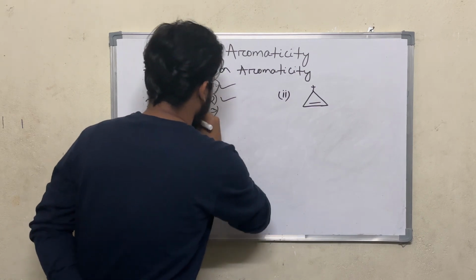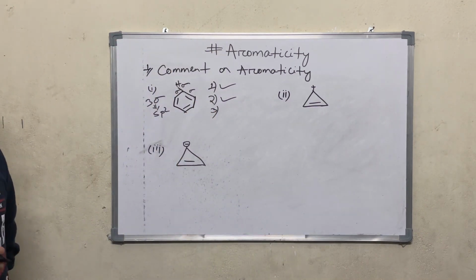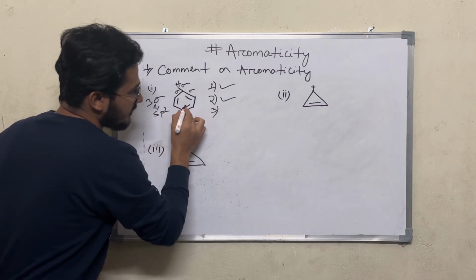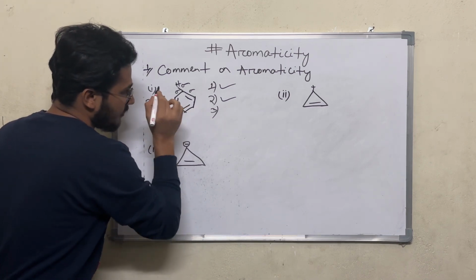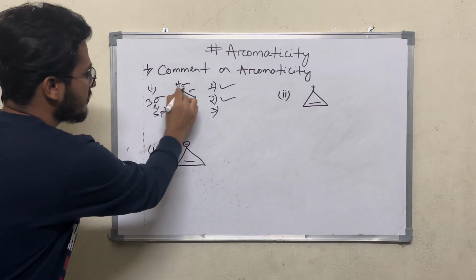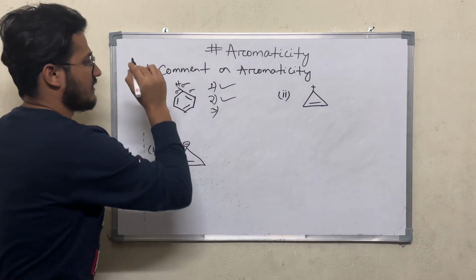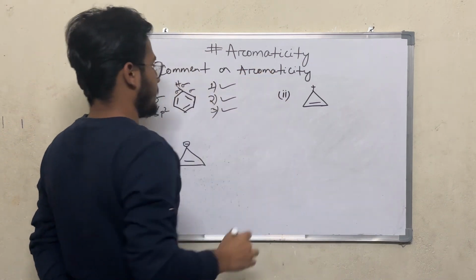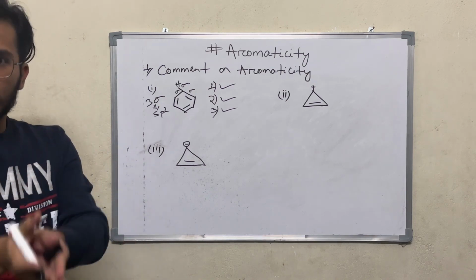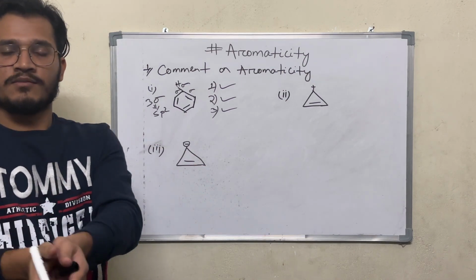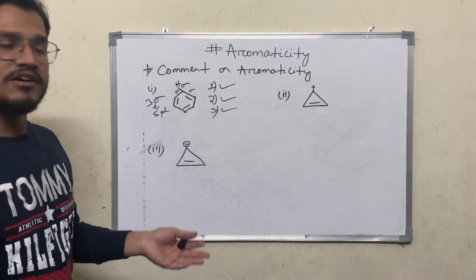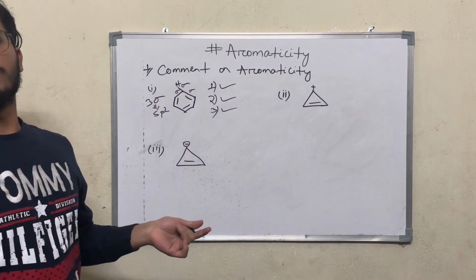Let's come to the third point: there should be complete cyclic conjugation. Here there is a double bond, here a single bond, here a double bond, again a single bond, again a double bond, again a single bond. That means there is continuous cyclic conjugation, so the third condition is satisfied. Now let's come to the fourth condition. There should be 4n plus 2 pi electrons or 4n pi electrons. If it contains 4n plus 2 pi electrons, then it is aromatic. If it contains 4n pi electrons, then it is anti-aromatic.